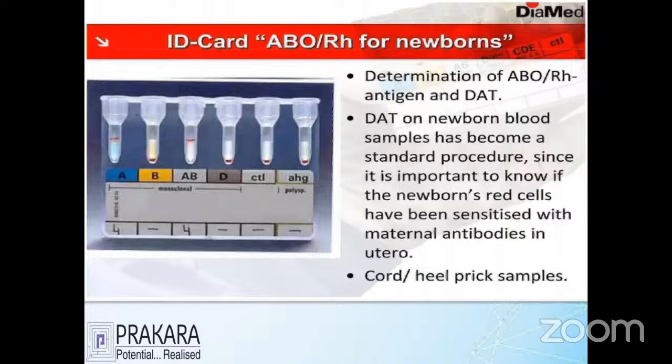So you can see that this is a newborn baby report. The newborn baby report shows that AHG is negative. That's why the baby does not have sensitized cells in the report.